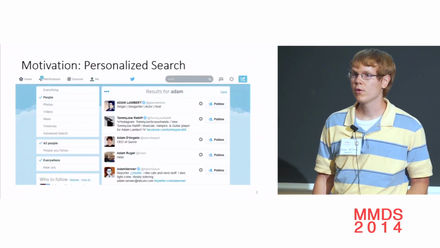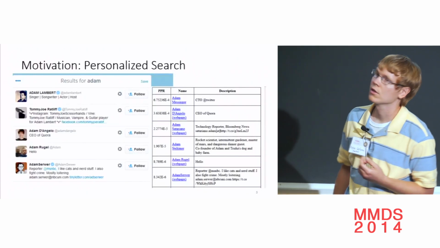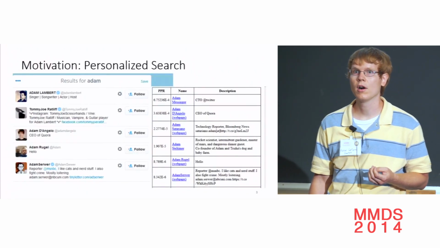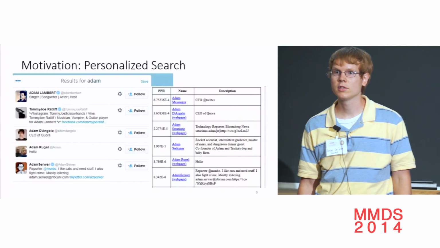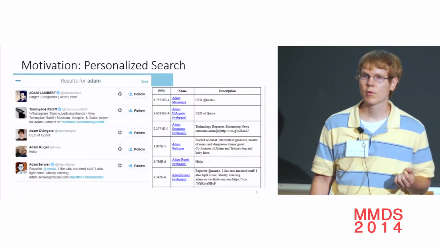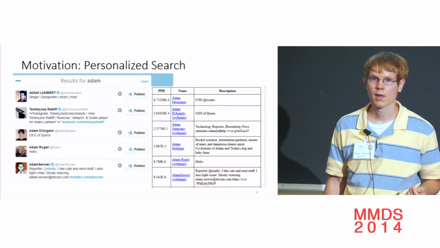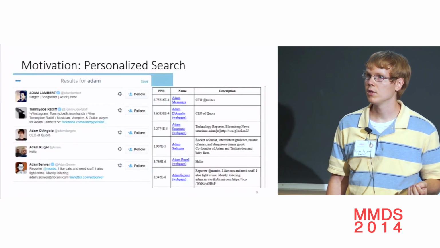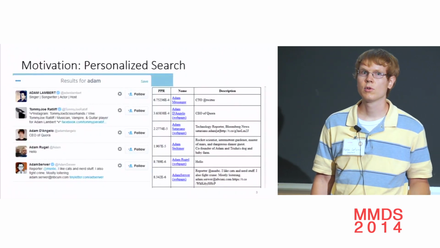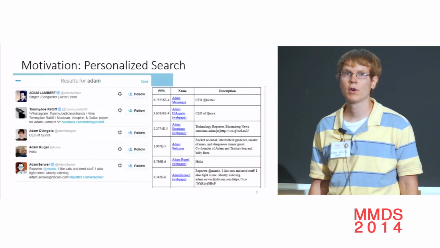If we take the top 100 results returned by Twitter and resort them by personalized PageRank, we get this list. The top result is now the CTO of Twitter, and the second top result is the CEO of Corel. So you can see that personalized PageRank can provide better personalization, at least in this example, than the global algorithm that Twitter uses. And they're aware of personalized PageRank, but in the past it's been expensive to compute. So we're trying to make personalized PageRank cheap enough to compute that we could use it for personalized search.